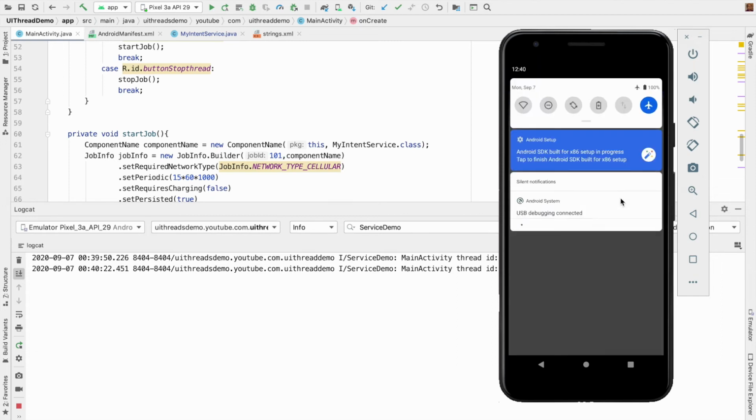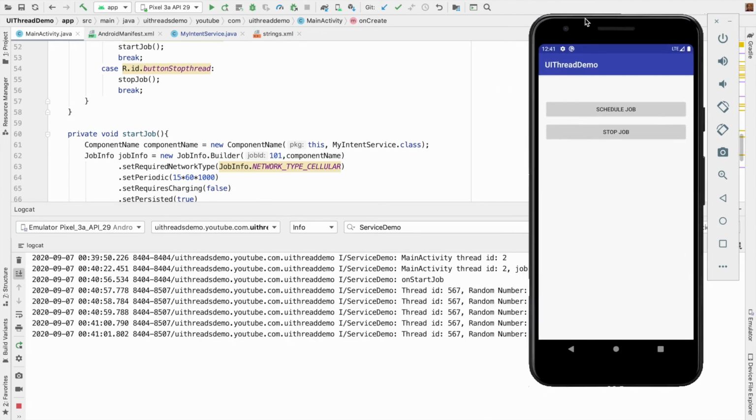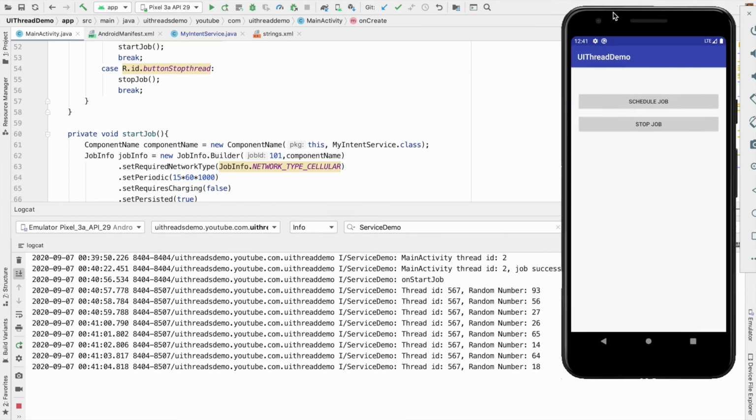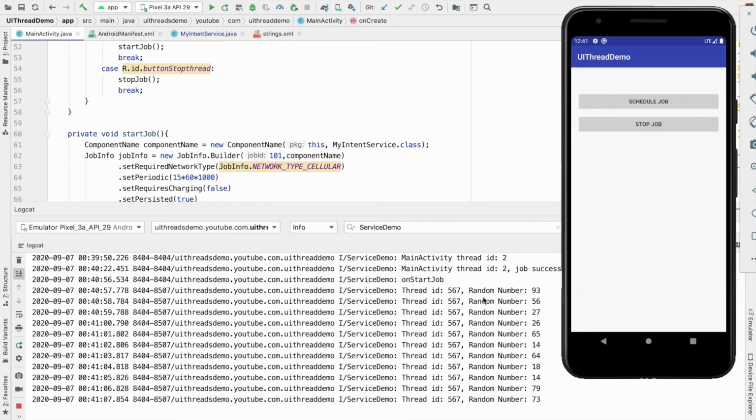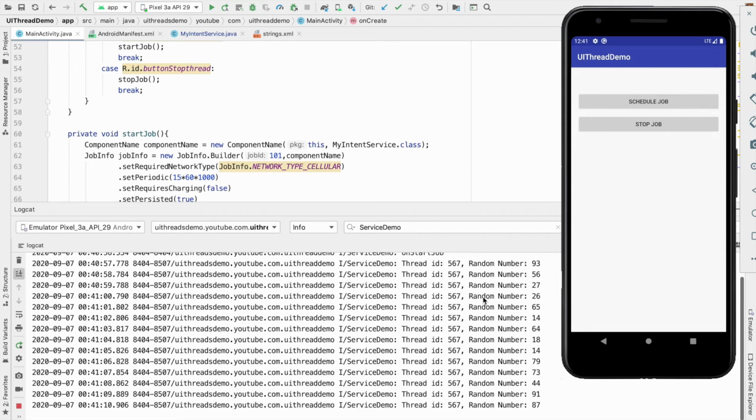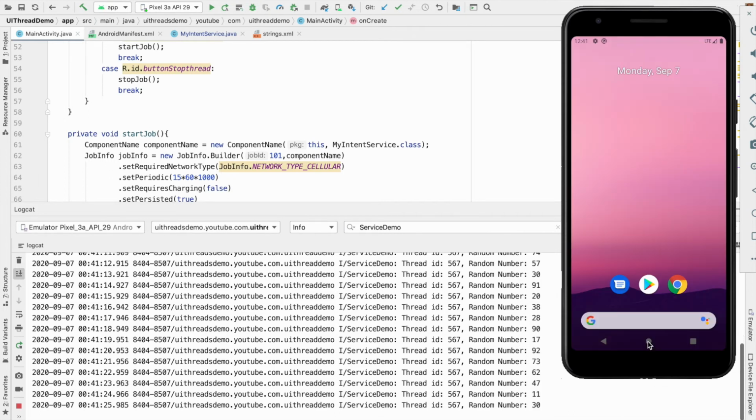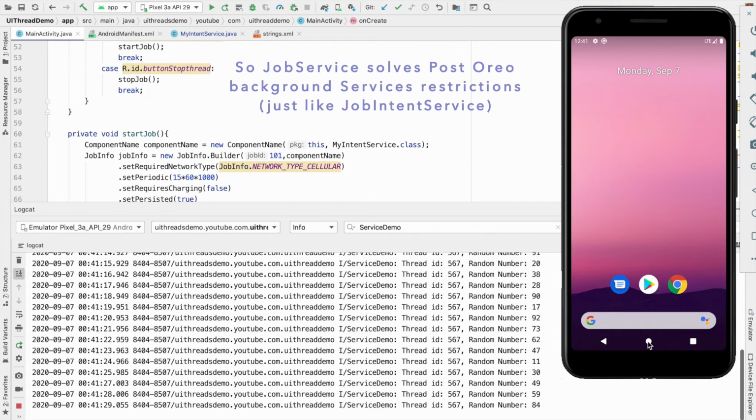Okay, so what I will do is I will remove the airplane mode, and as soon as I removed the airplane mode, you can see that the random numbers automatically started getting generated. I did not have to once again click on the schedule job. It automatically started happening because of the way we have configured our job info. And of course, I can just leave it minimized and it will continue to run without any problem. So whatever the problem that we were trying to solve, that is running the service in the background without any limitations, that problem is solved.